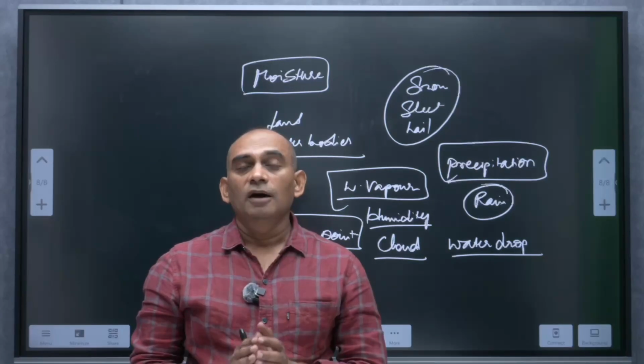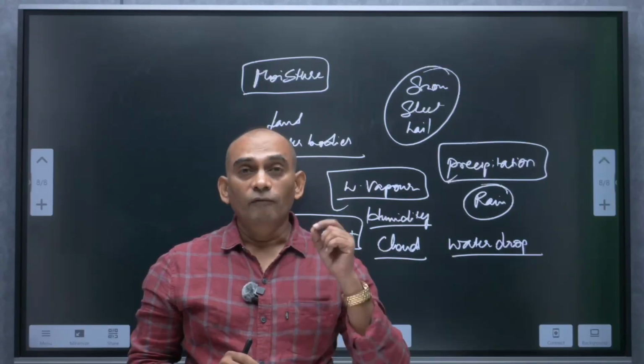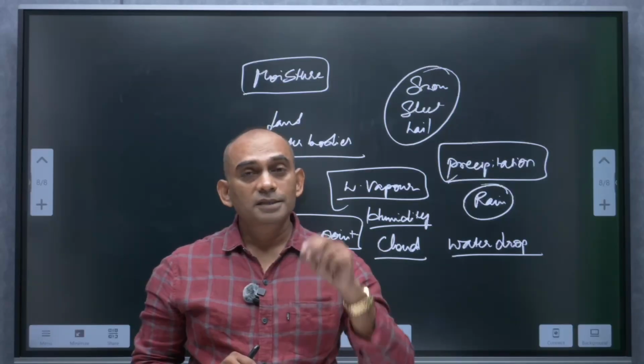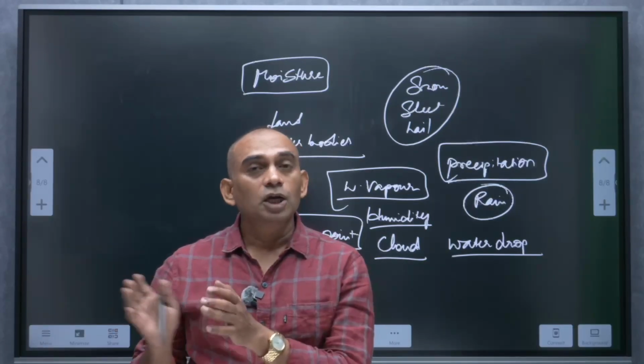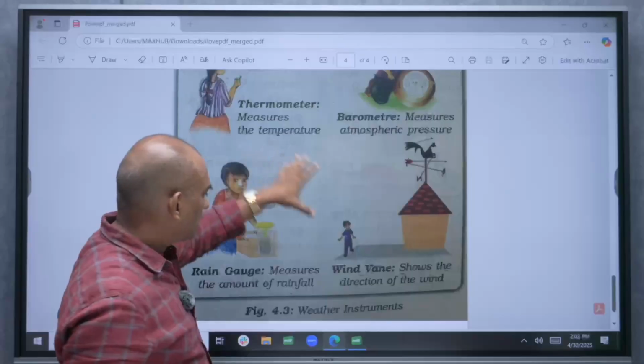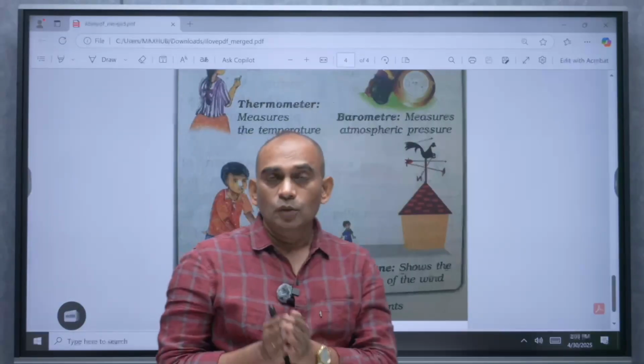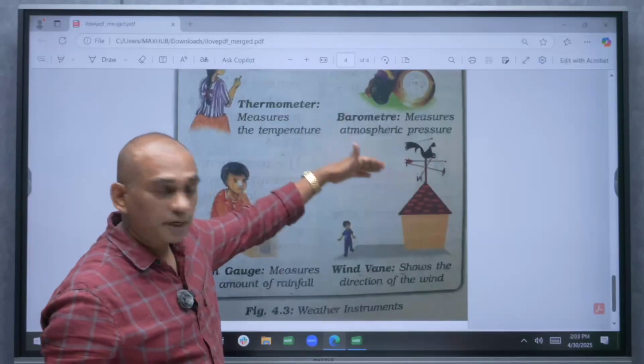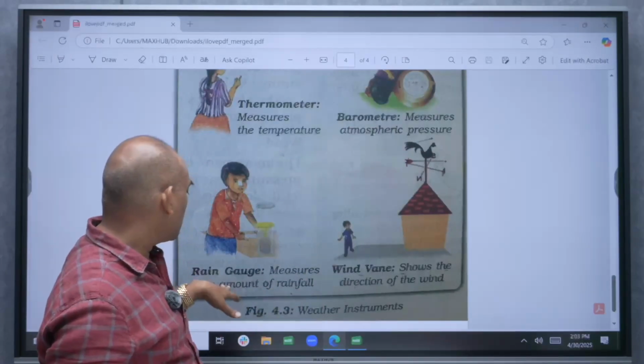Rainfall brings us fresh water, and when there is more rain, it causes flooding. And when there is less rainfall, it creates drought conditions.